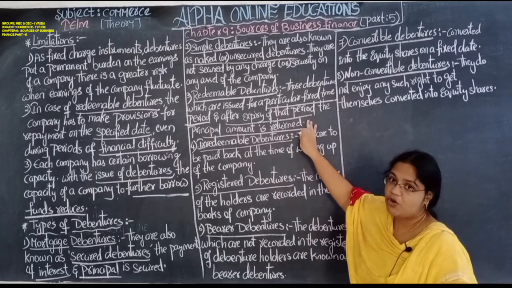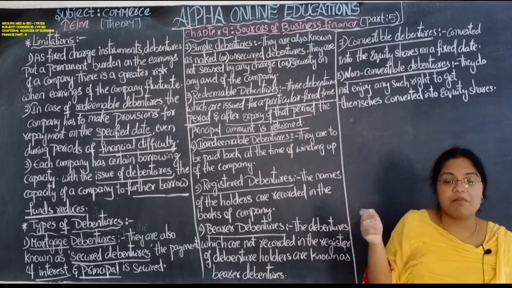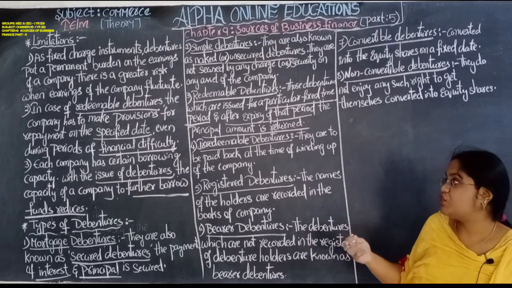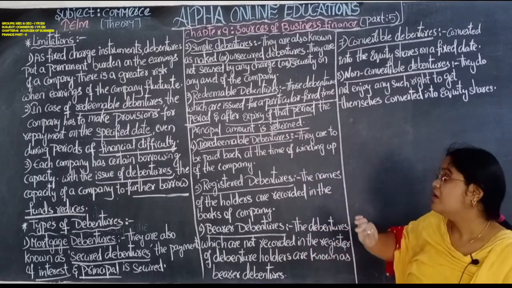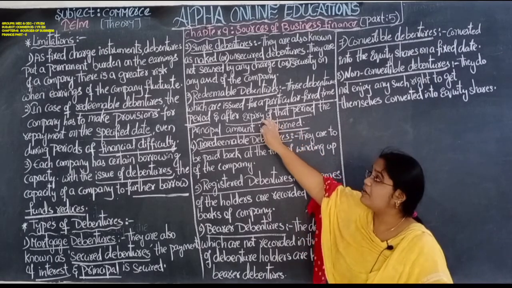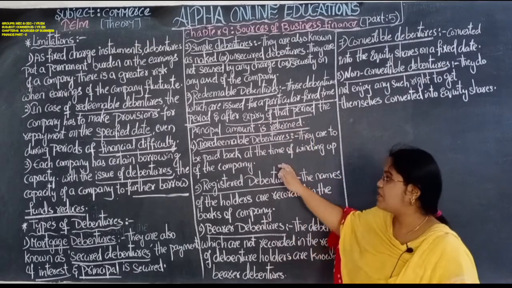After the expiry of that period, whatever principal amount the company raised from the debentures has to be returned back to the debenture holder. That is called redeemable debentures. Next, irredeemable debentures.